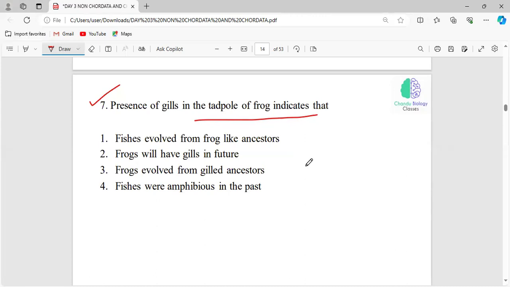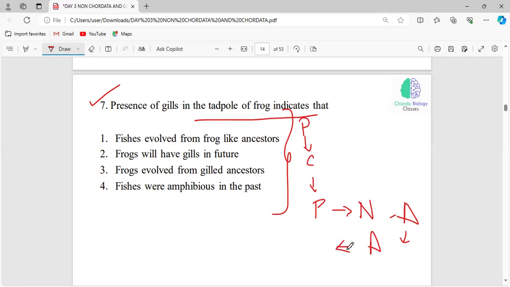For this question, you have to read the chronological order. That is very, very important. Right from the phylum Porifera, after that we have Coelenterata. After that we have Platyhelminthes, Nemathelminthes, Annelida, and after that arthropods and mollusks. After that we have Chordata. All these lines are important in chronological order.